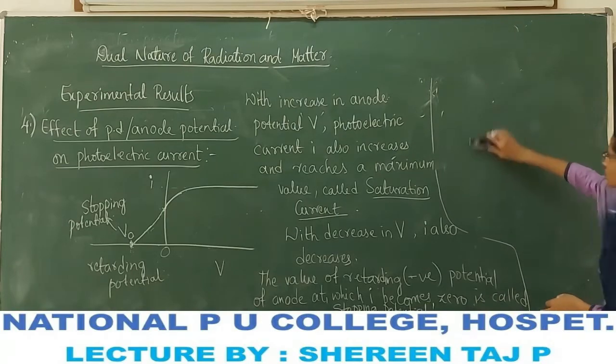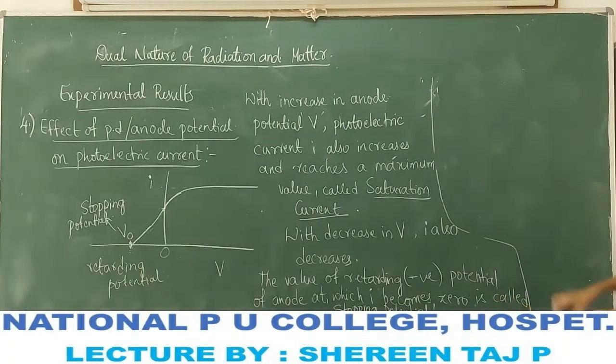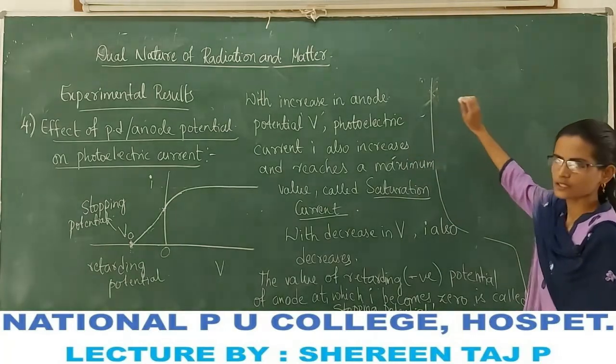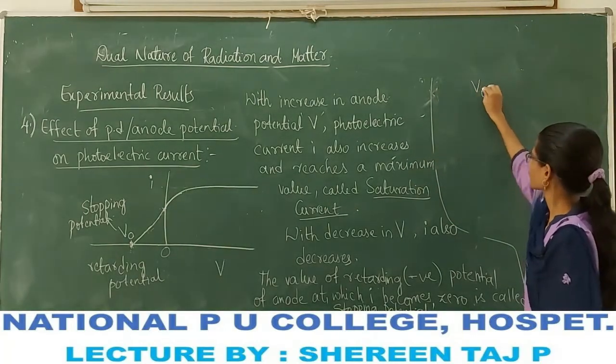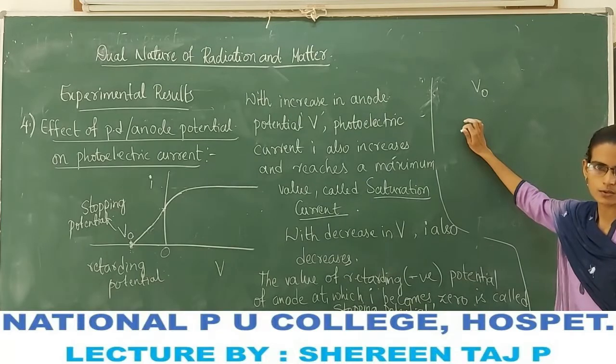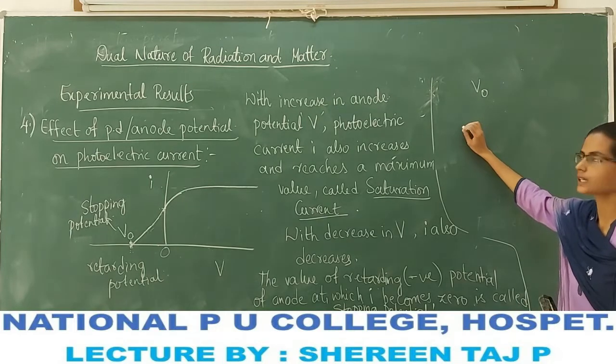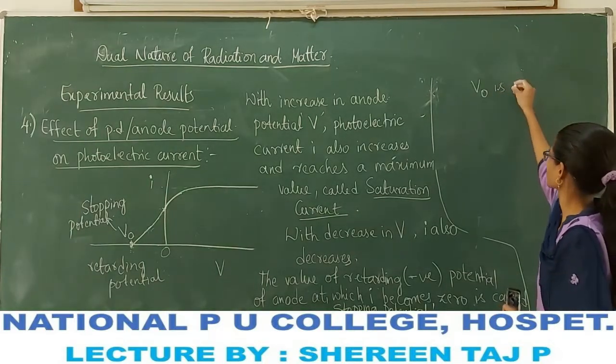So this is the fourth result. In the fourth result we can say this stopping potential is used to determine, it is a measure of the maximum kinetic energy of the photoelectrons.